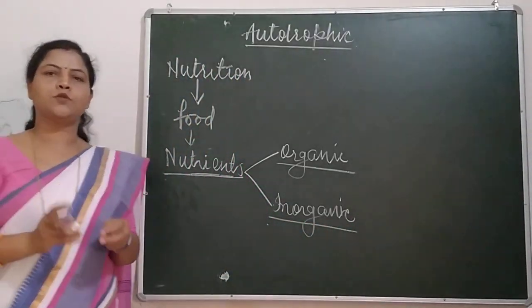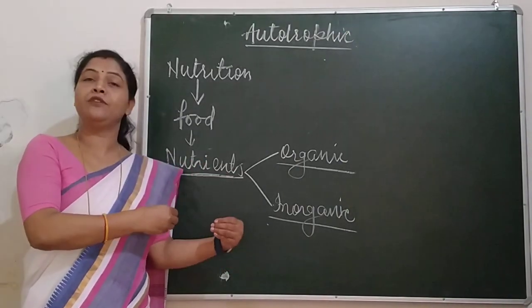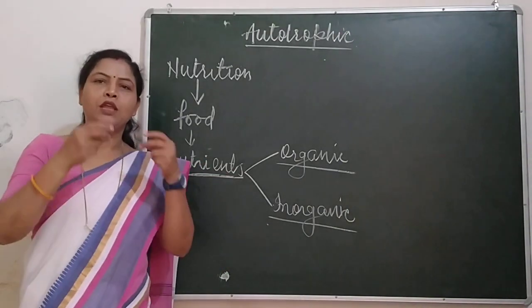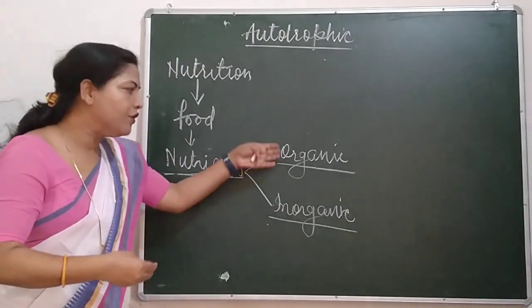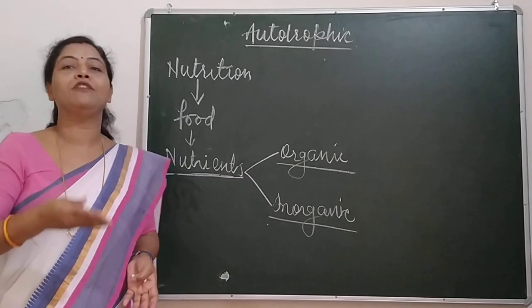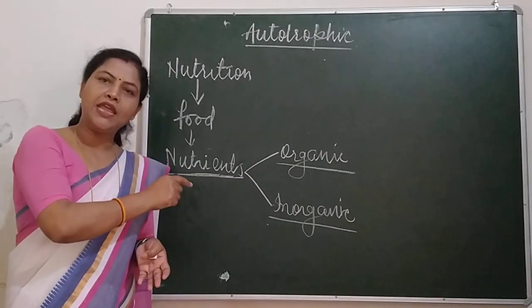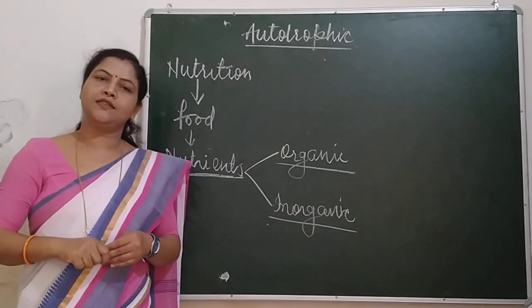But why do we use these two? These two are used for the maintenance of life. We maintain our life with the help of these organic and inorganic substances.